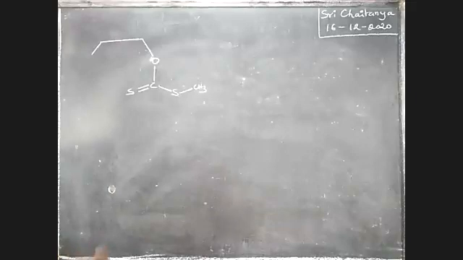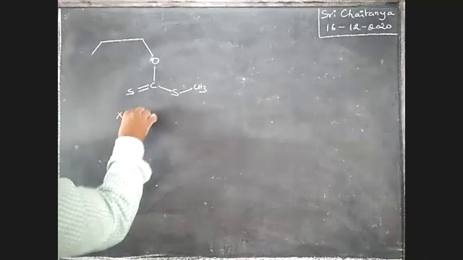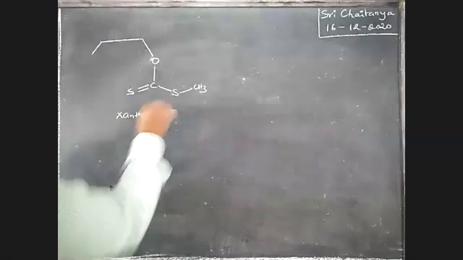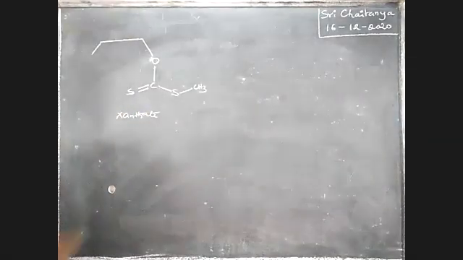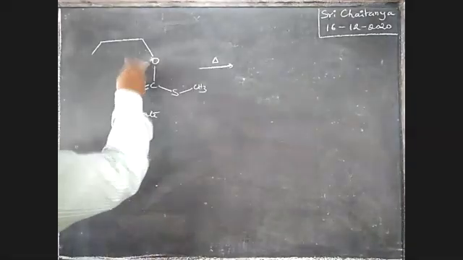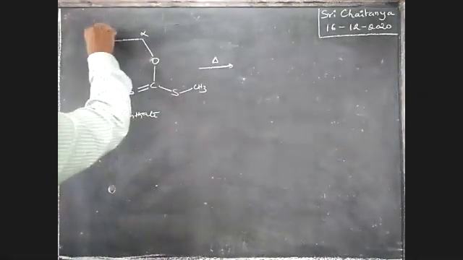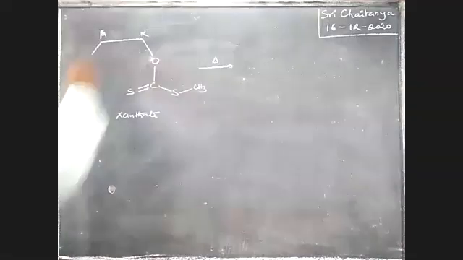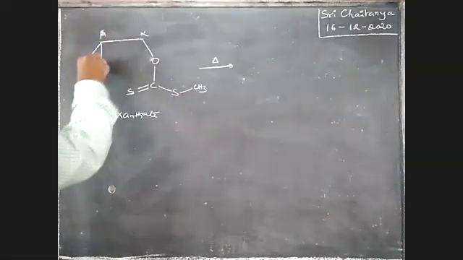Okay, this is an alkyl xanthate, boys. If this xanthate is heated, see here, it is the alpha carbon, this is the beta carbon. Hydrogen from the beta carbon is eliminated.